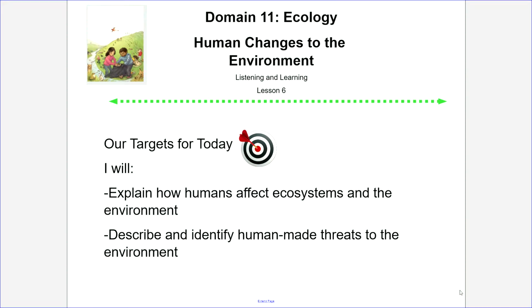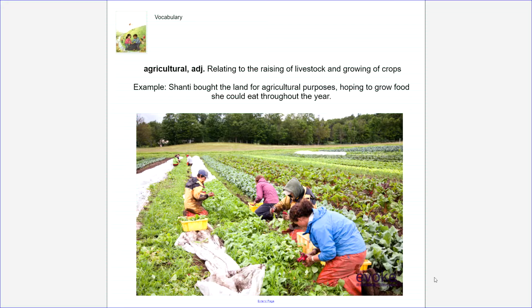Good morning, third grade. This is Miss Glassy, and today I'm going to read to you a listening and learning about how humans can change the environment. Our targets for today are: I will explain how humans affect ecosystems and the environment, and I will describe and identify human-made threats to the environment.